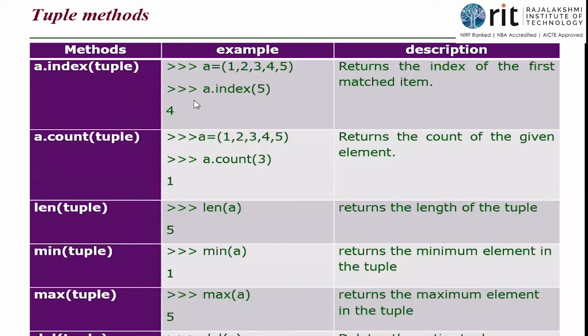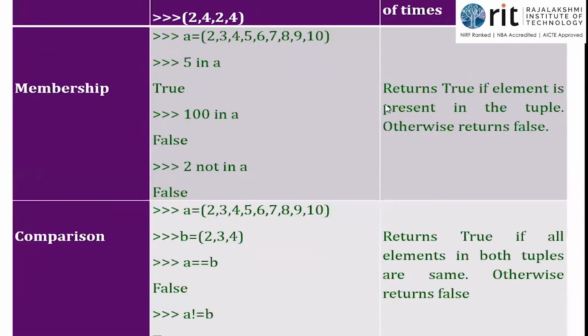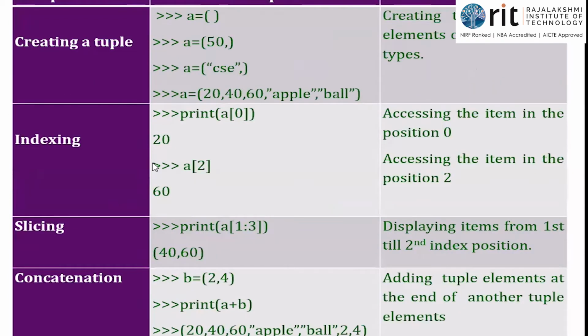Index in my list, list name dot the method name, list dot sort, isn't it? Same logic. Tuple name dot, what is the method that we are dealing with? Index. We give an item, and we are going to find its index. See, all this while, when we gave an index in indexing, what did we do? We gave it in square brackets. See, when we give A of 0, we retrieve the value at index 0, isn't it?